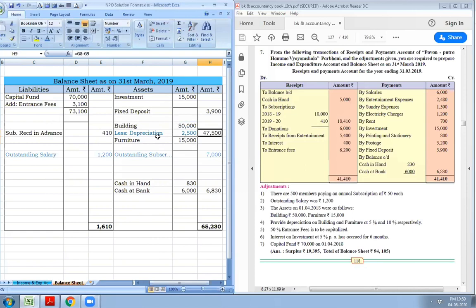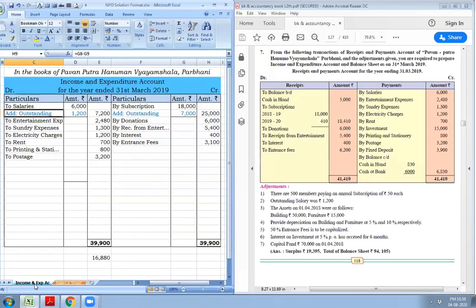We'll have to record the second effect to income and expenditure account debit side, to depreciation on building rupees 2,500.